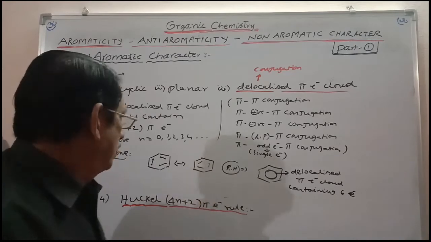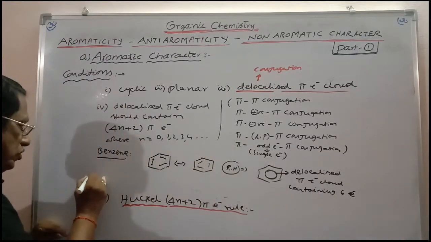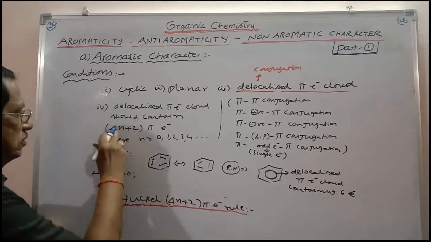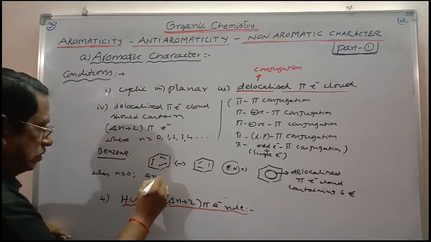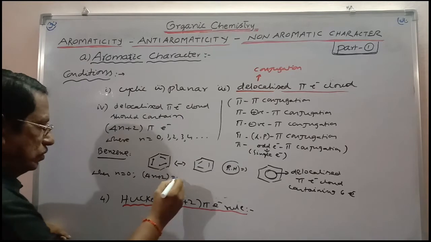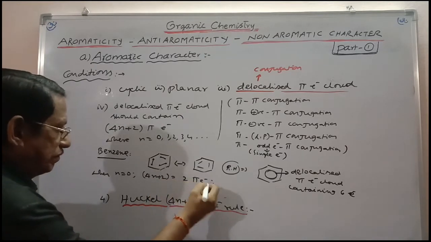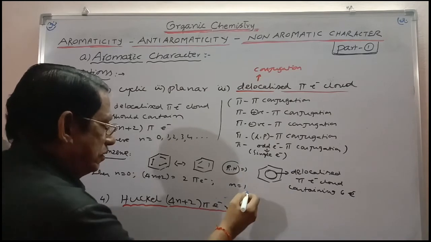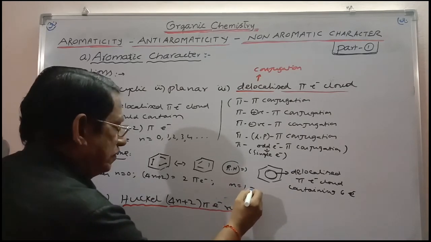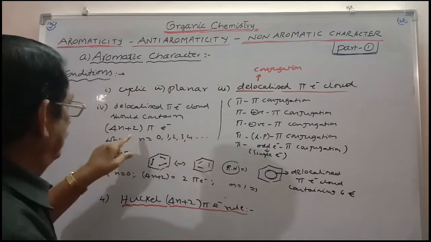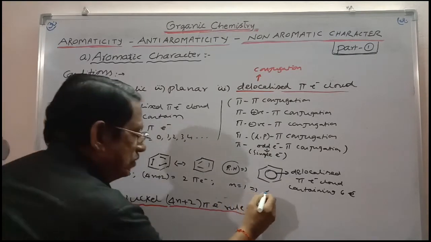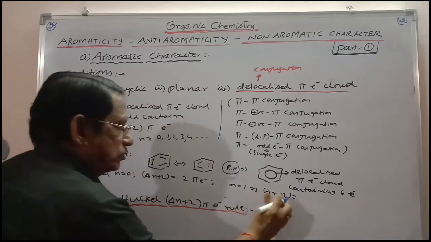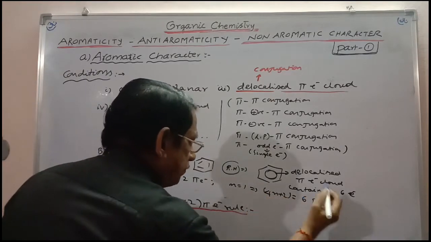So 6. And here, when n is equal to 0, 4n plus 2 is equal to 2 pi electrons. When n is equal to 1, 4n plus 2 is equal to 4 plus 2, 6 pi electrons.